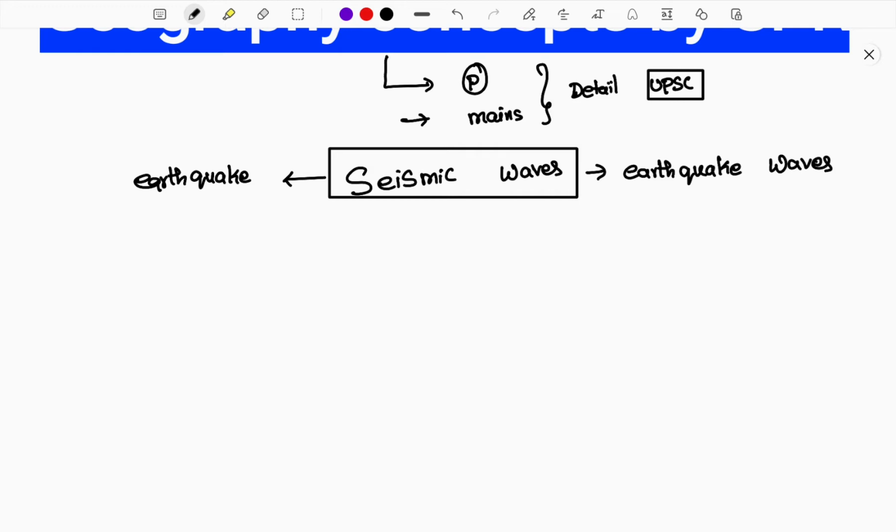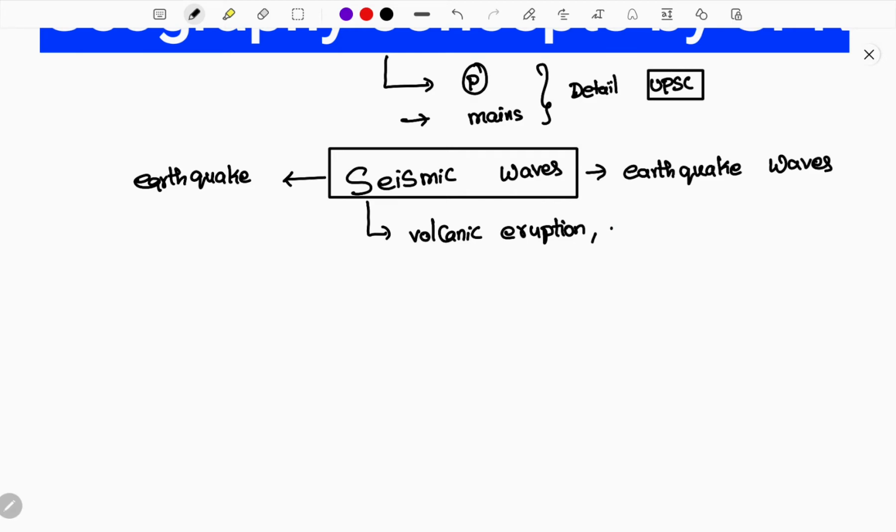Not only earthquakes, there are also other reasons that can instigate seismic waves, that is volcanoes. When a volcano erupts, there will be a change in the sub layer of the earth, the magma will be melted and many other changes will happen that also instigate seismic waves.